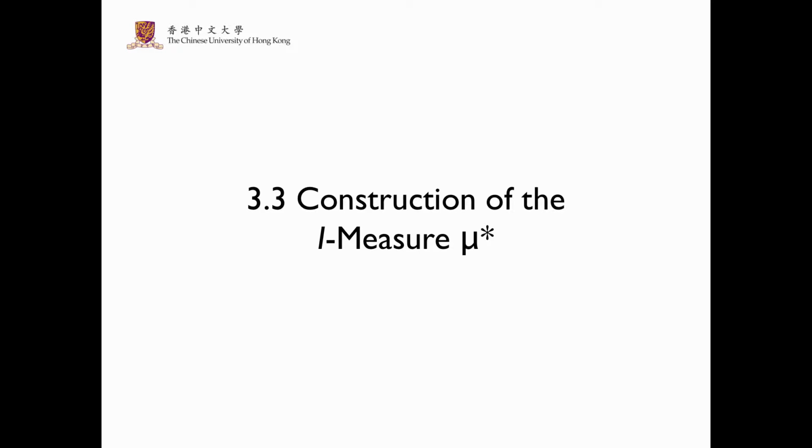We are going to skip section 3.2 because the discussions therein are subsumed by the discussion in section 3.3. In this section, we are going to make rigorous the analogy between information theory and set theory by the construction of a signed measure called the I measure, denoted by mu star.